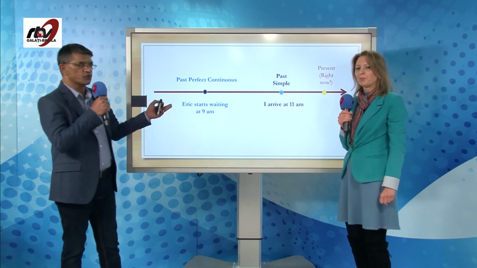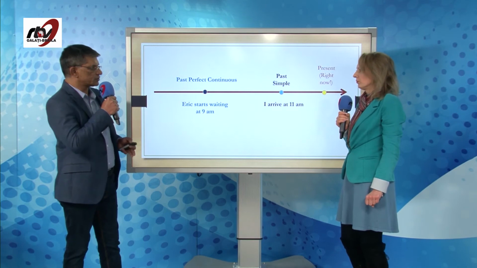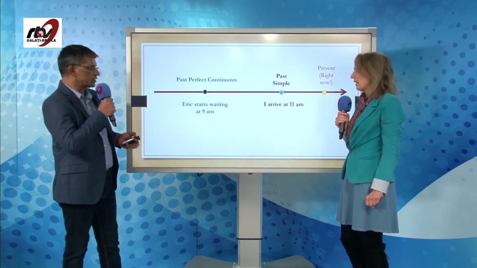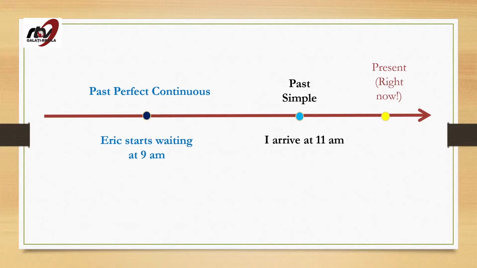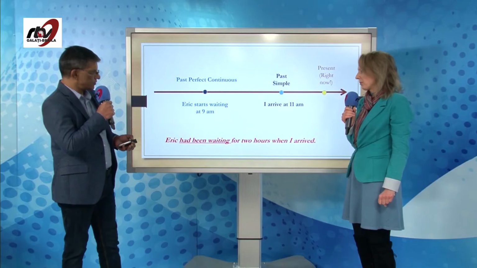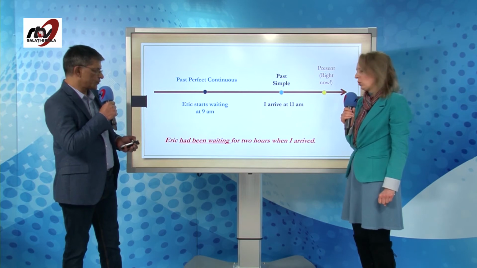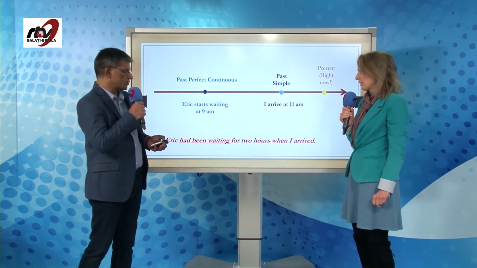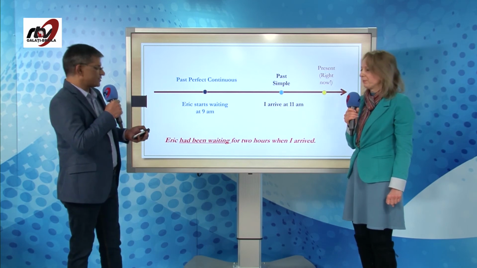Good. This is the action first and the action that happened after that. So let's see the tenses used. Eric had been waiting for 2 hours when I arrived. Mă aștepta de 2 ore când eu am ajuns. Very good. Thank you, Gabriela.